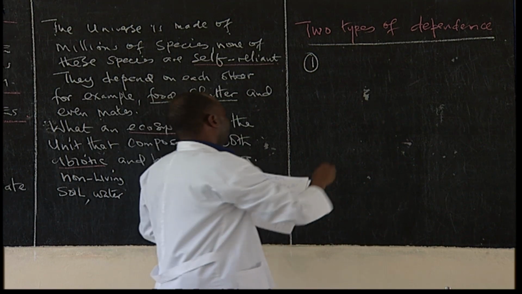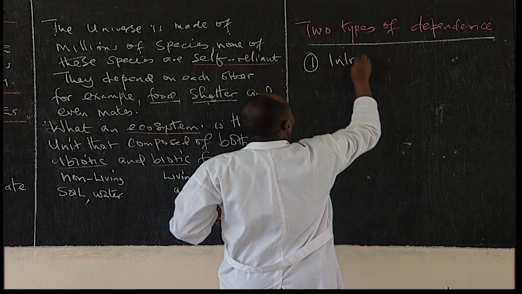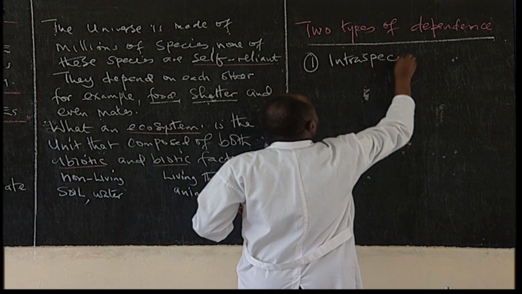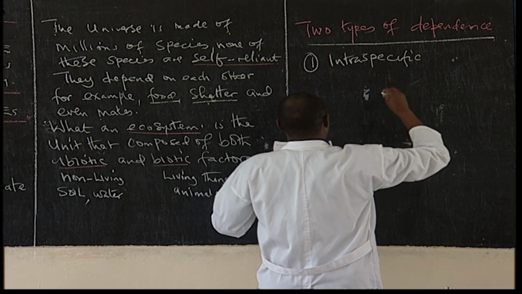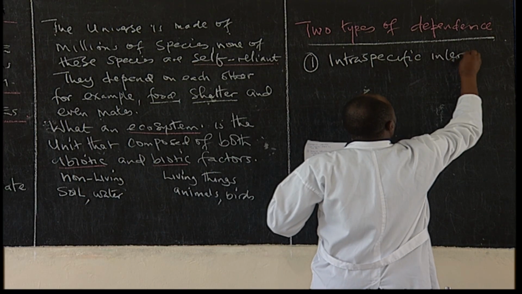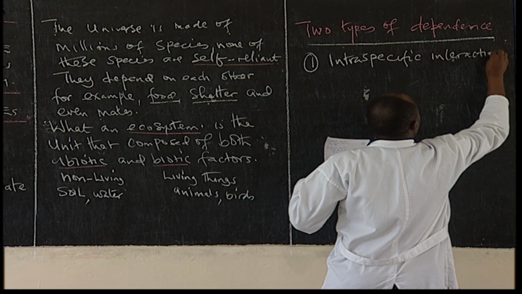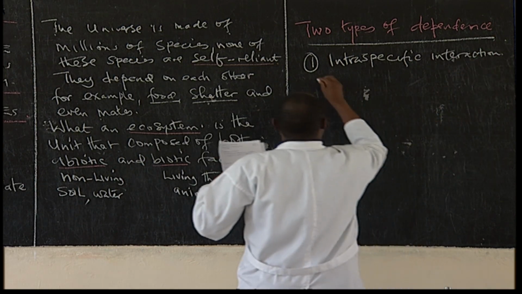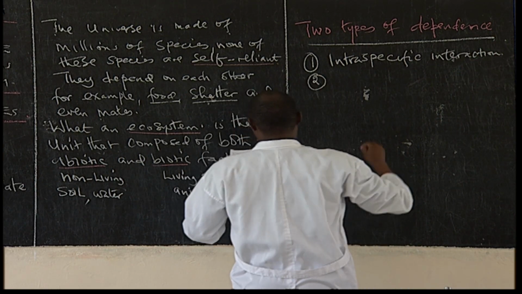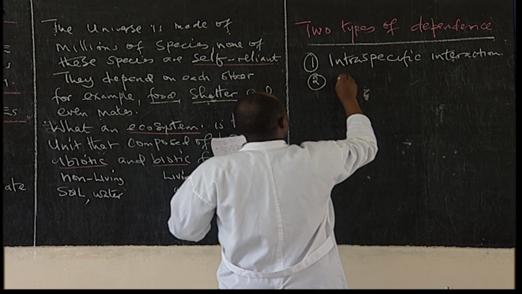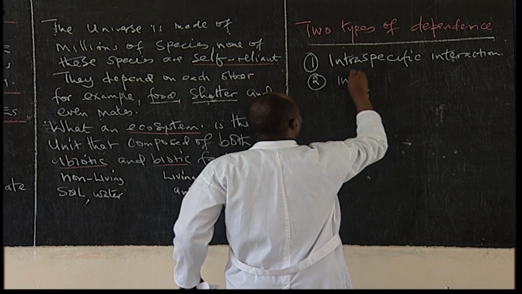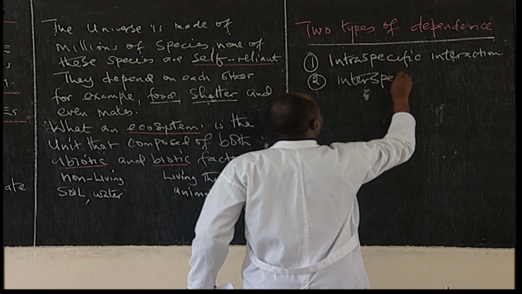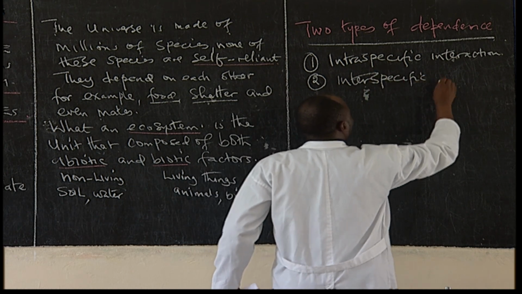We have, number one, intraspecific interactions or dependence. You can call it interactions or dependence. Number two, we have the interspecific interactions.